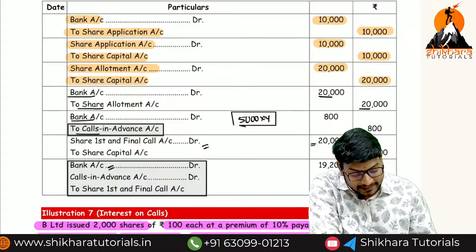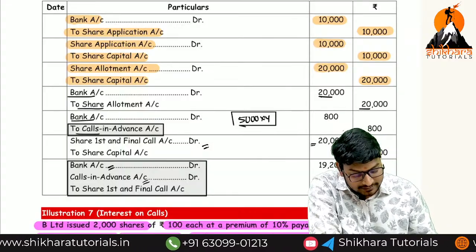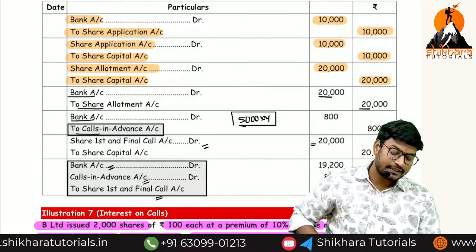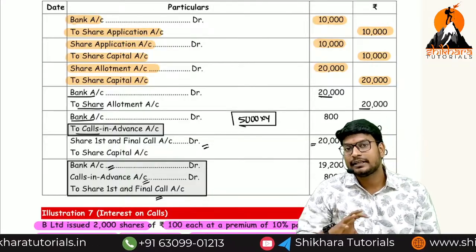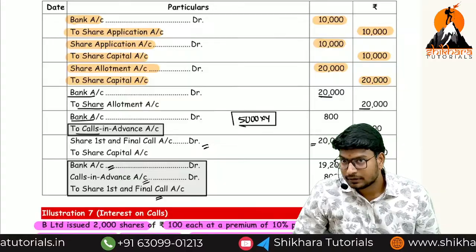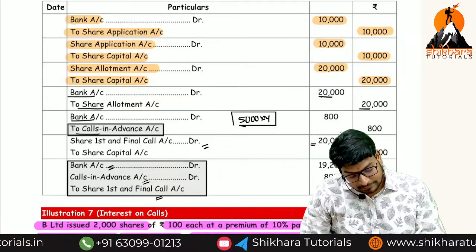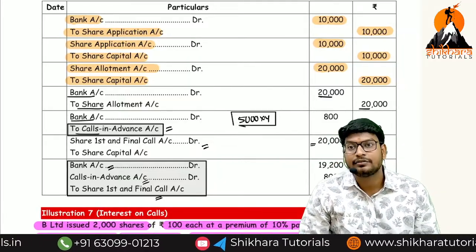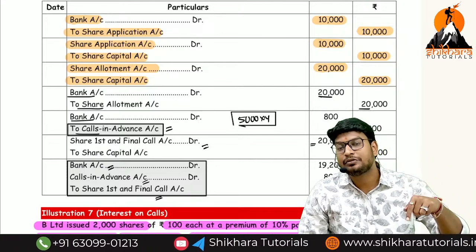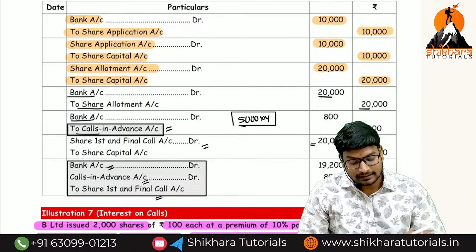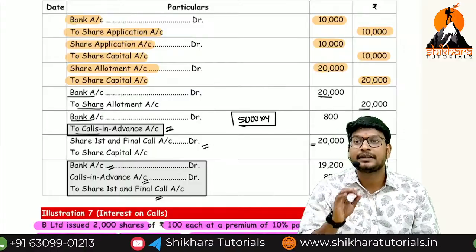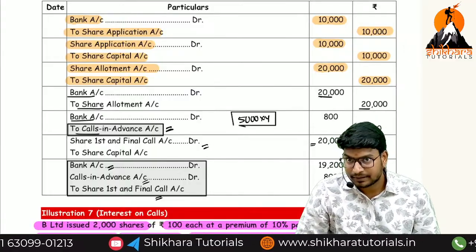Bank account debit, calls in advance account debit to share first and final call. We already took an example. Yes or no? This balance will be reduced at the time of receipt or at the time of due? At the time of receipt only. This balance we should not reduce at the time of due entry. So keep remembering. Okay?